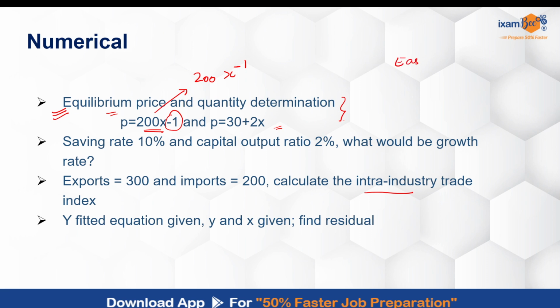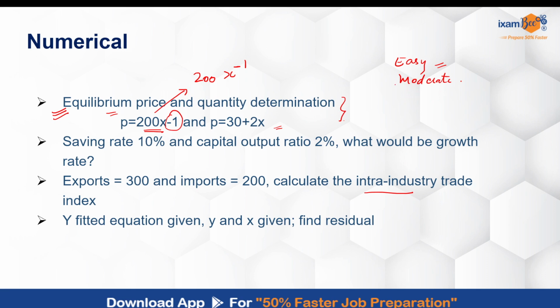Was the paper easy or moderate? As I stated, the different students that we have talked to said the question was straightforward, so you can say it was easy. But the students who were not really focused on data-based questions, mostly students who are targeting only DEPR, would not really have done well. But if you are giving a lot of other exams like IAS or IES, or taking economics as an optional under IAS, then it could have been a relatively easier paper for such students.